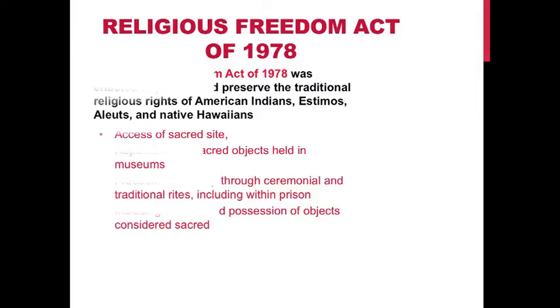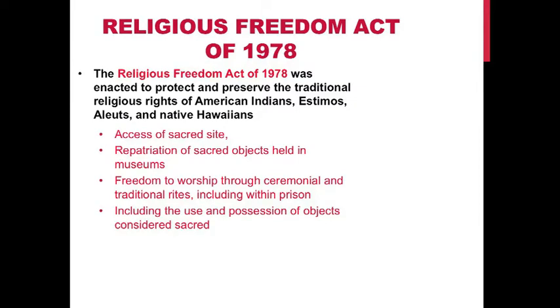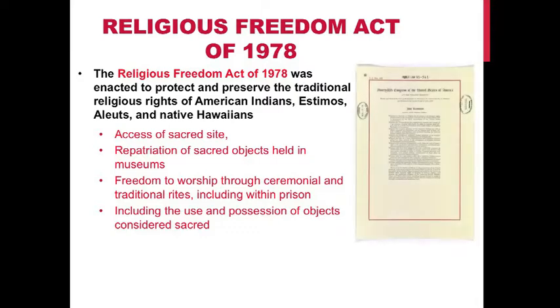Now on to the Religious Freedom Act of 1978. The Religious Freedom Act of 1978 was enacted to protect and preserve the traditional religious rights of American Indians, Eskimos, Aleuts, and Native Hawaiians. This includes access to sacred sites, repatriation of sacred objects held in museums, and freedom to worship through ceremonial and traditional rites, including within prison, including the use and possession of objects considered sacred. This photo is the actual document of the Religious Freedom Act of 1978.